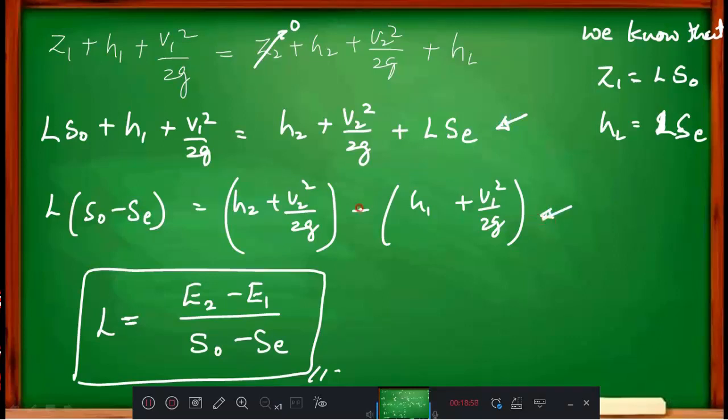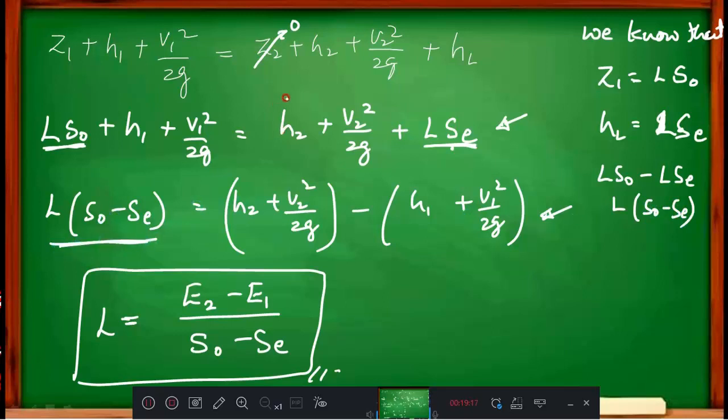Yes. Here there is L into S naught, and here L into SE is there. This one I will bring to this side. Then what happens? L S naught minus L SE. L I will take common, S naught minus SE. Okay, this I got here. Then this I will retain here only, that has not gone anywhere. Minus this entire bracket I will shift to this side. Then I got this one.